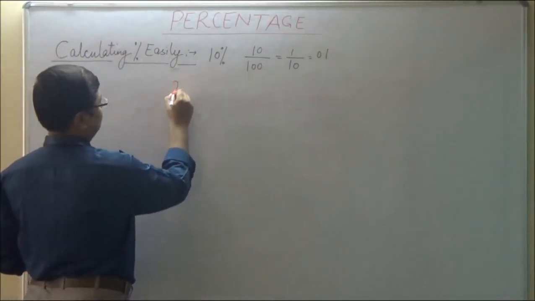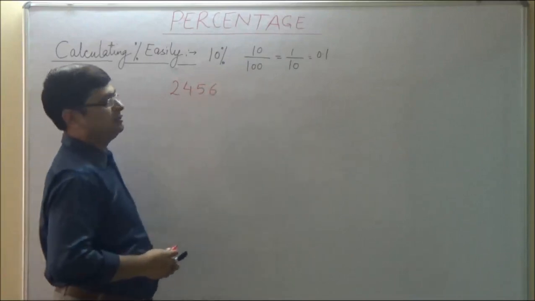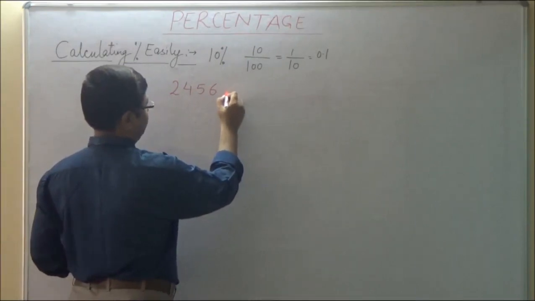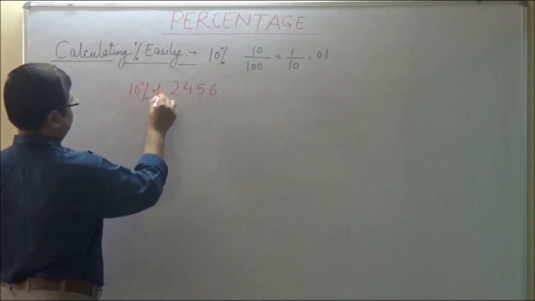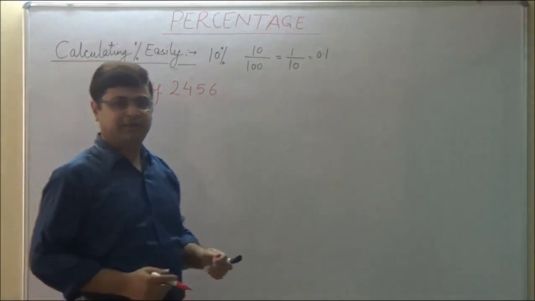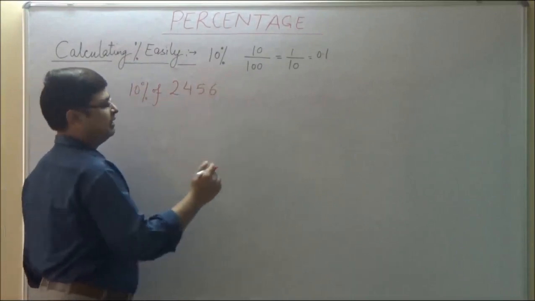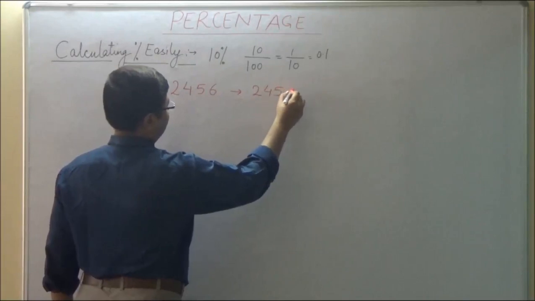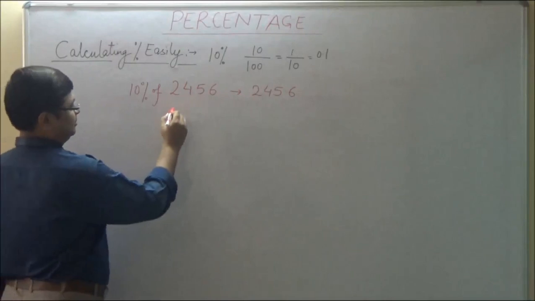Suppose there is a number 2456 and we want to calculate 10% of the number. From here we know 10% is equivalent to dividing a number by 10 or multiplying by 0.1. We simply move the decimal one place left. That means 10% of this number will be 245.6. Simple.